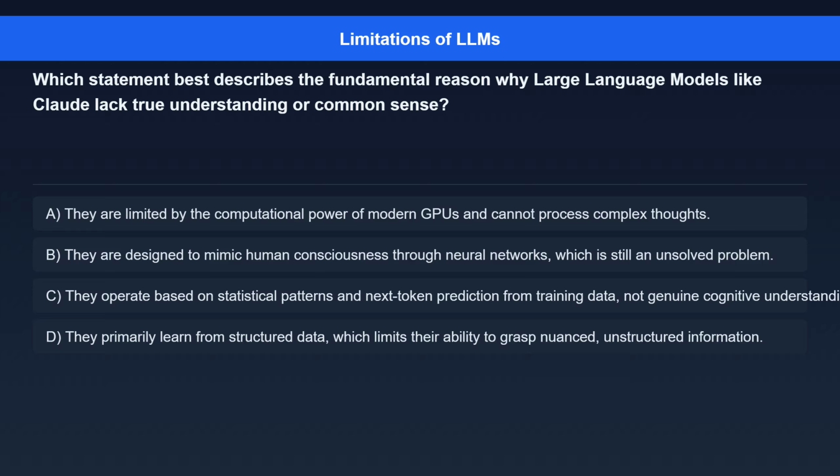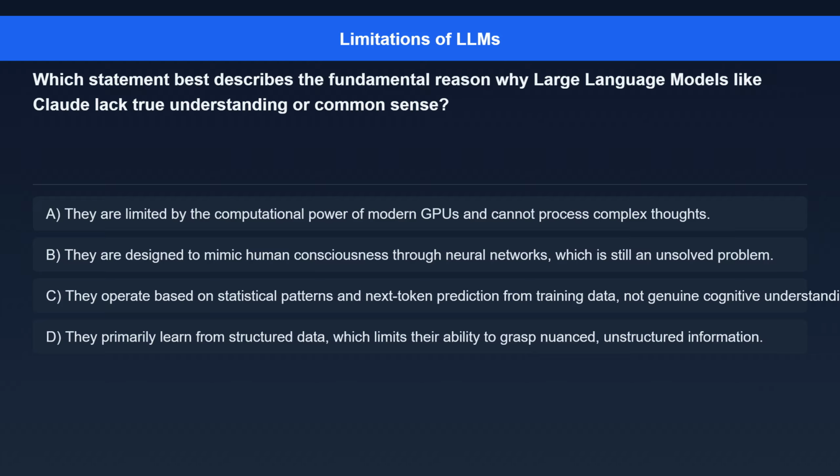Question 3. Which statement best describes the fundamental reason why large language models like Claude lack true understanding or common sense? Option A. They are limited by the computational power of modern GPUs and cannot process complex thoughts. Option B. They are designed to mimic human consciousness through neural networks, which is still an unsolved problem.